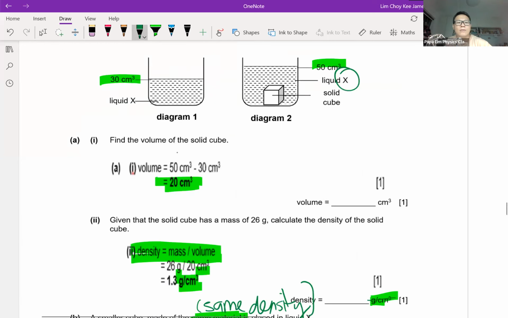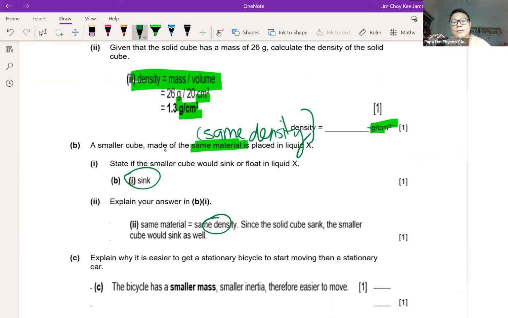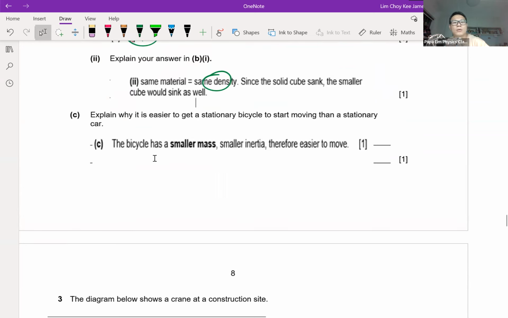So now if I drop a smaller piece of the same material, meaning the same density, inside the same liquid, even though it's a smaller object, it will still sink because it has the same density. Why? Like I mentioned before, same density, it will sink. Remember, density is the one that controls whether you float or sink. It's not how big or how heavy you are. Heavy and big are factors, but more importantly, the deciding factor for whether you sink or float is the ratio between the mass and the volume, aka the density.